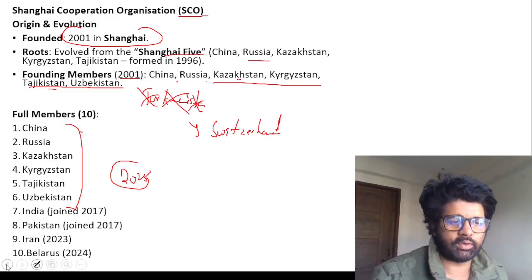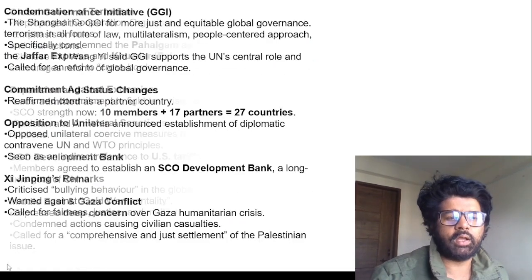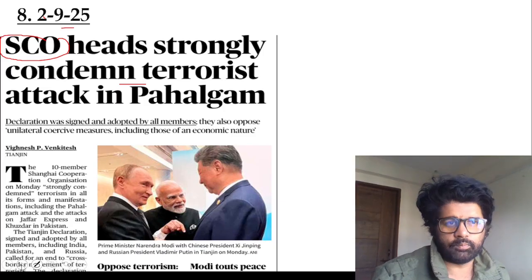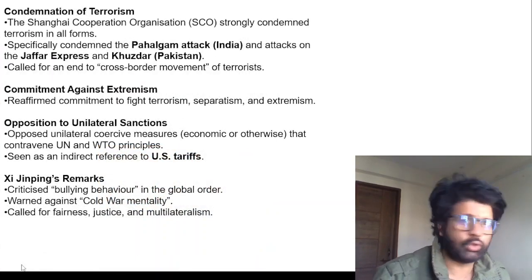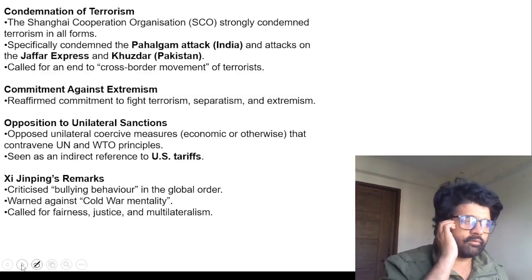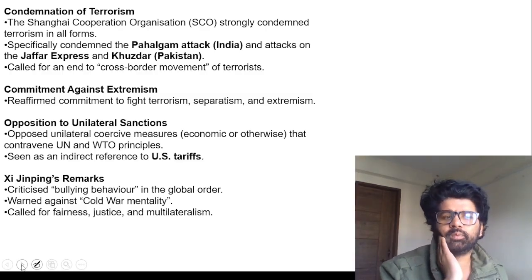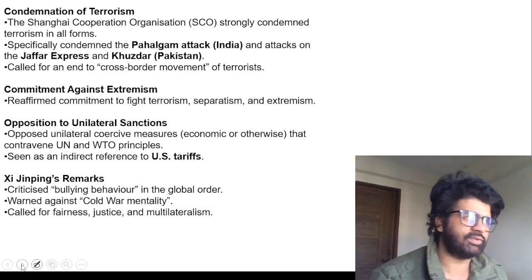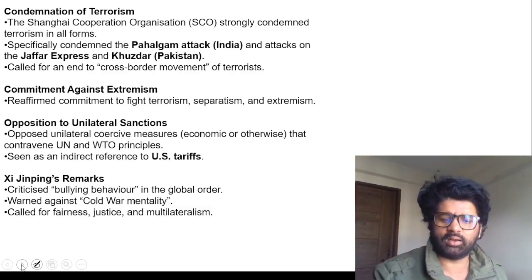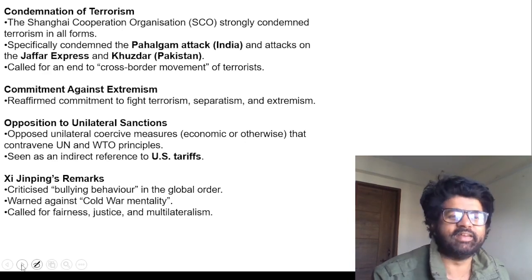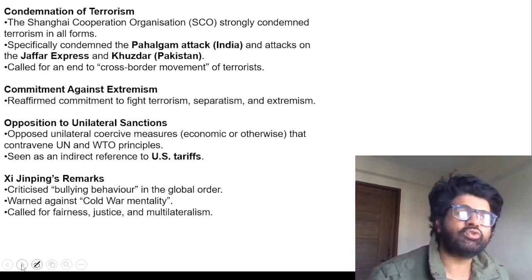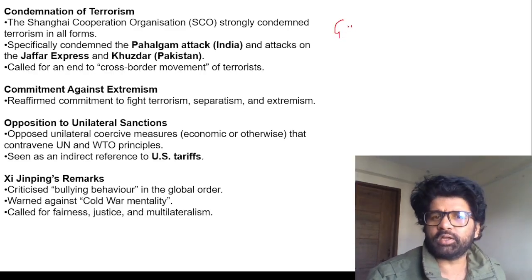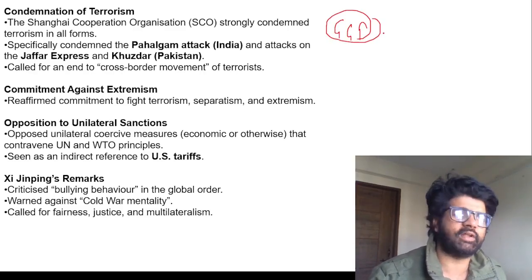Remember these, they're important. Now, what is happening in this particular SCO meeting? There are two most powerful countries in the world, US and China. You cannot discount the fact. I love my India, everything, but what is happening is more and more countries are undermining the UN now. Russia, Ukraine, Israel, the US never took it seriously. So in a way, China is proposing an alternative measure. If nobody's taking the UN seriously, maybe countries will take the Global Governance Initiative seriously.